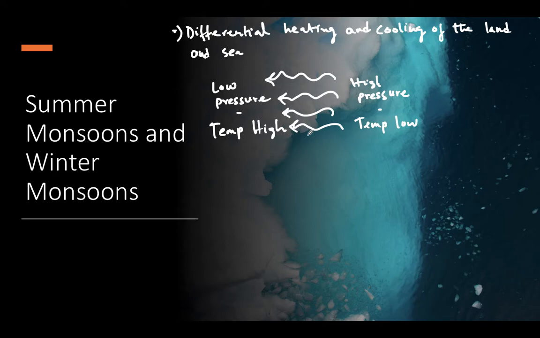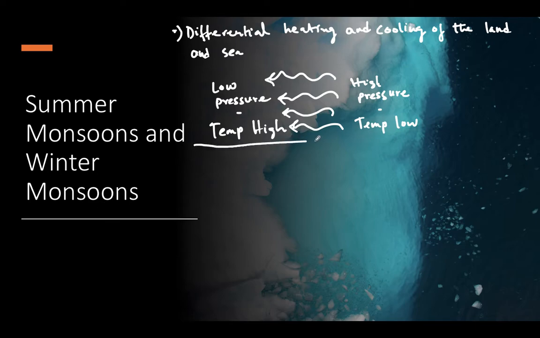Clear? And in India, if you divide the wind system, there are two types of wind system. The first one is summer monsoon and the second one is winter monsoon. So in summer, the lands get heated more than the sea. Obviously, because of the sun rays, the lands get heated more than the sea.